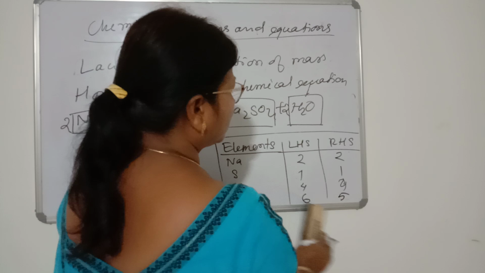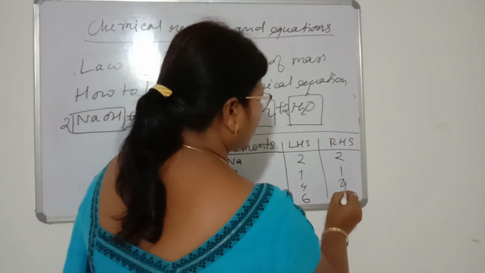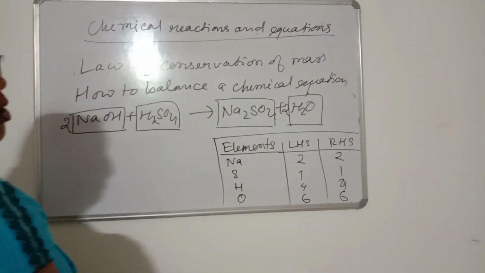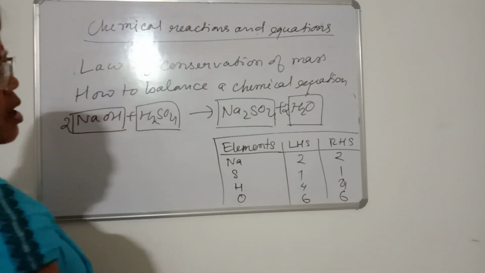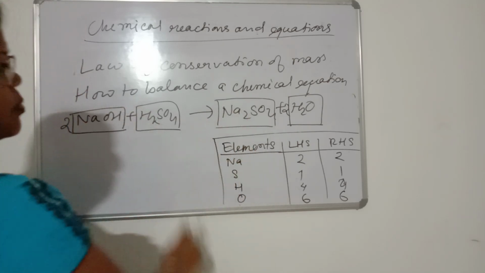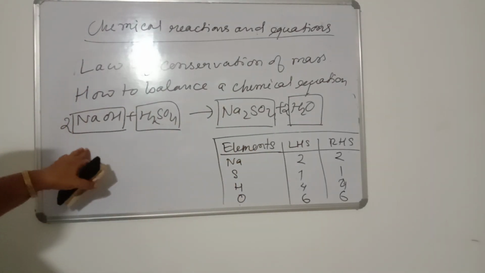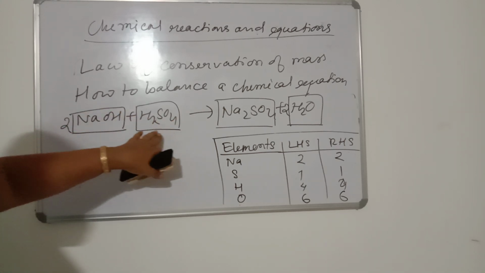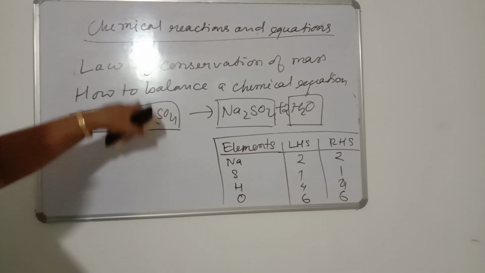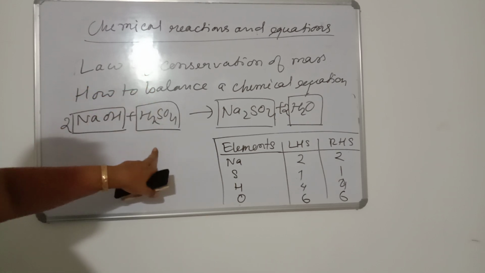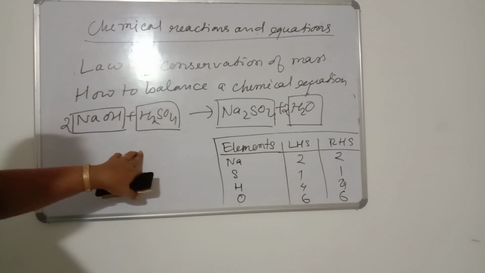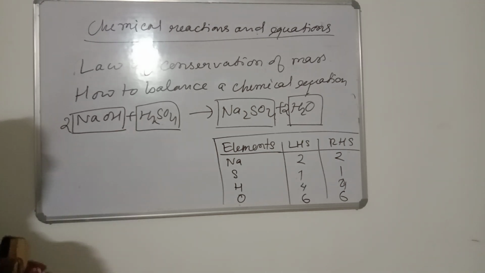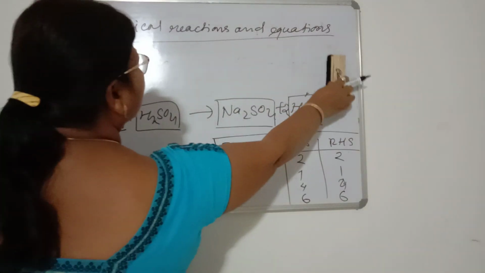So we see that the number of hydrogen atoms and oxygen atoms will also be equal on both sides of this equation. So the number of atoms in the reactants and products are equal. This maintains the law of conservation of mass, since the number of atoms is equal, so the mass will also be equal. So this is called a balanced chemical equation. So you can also balance the chemical equation.